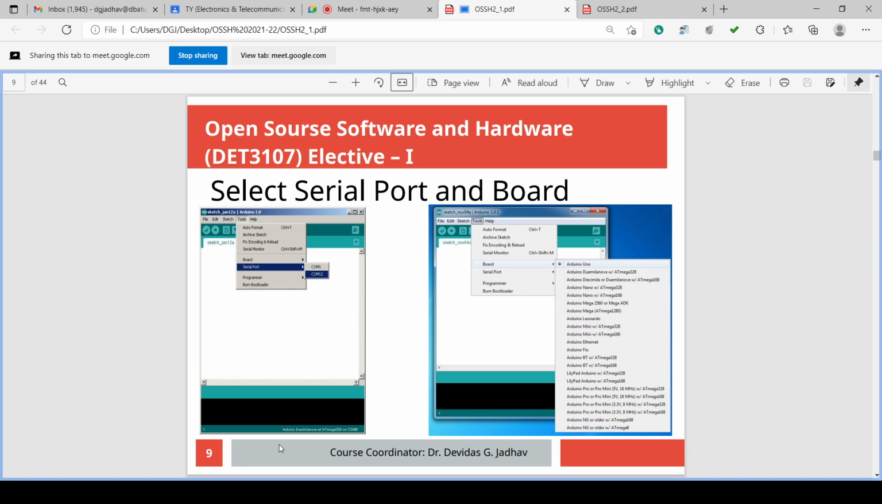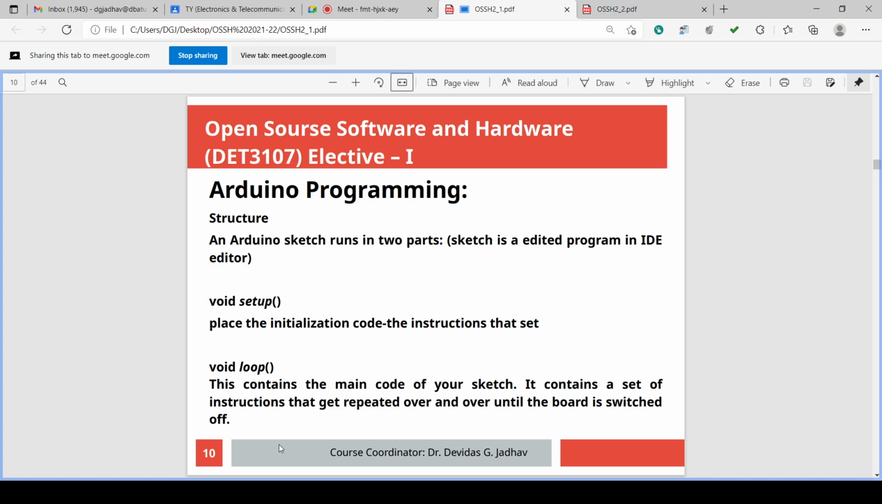Select serial port and board. This process we have discussed in the last 2 lectures. Arduino programming has the structure of the program: void setup and void loop. Void setup is for initialization and it runs once at the beginning of the program, and void loop runs indefinitely, an infinite loop or super loop, till we switch off the power supply of the board.